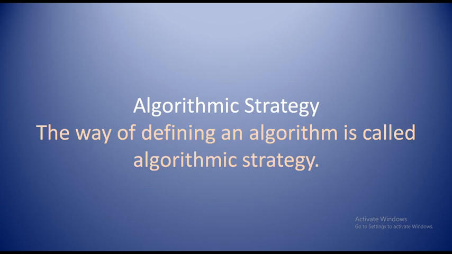You should give a factorial function and iteration. This is what algorithmic strategy is. This is how we have to define an algorithm. So the way of defining an algorithm is called algorithmic strategy.